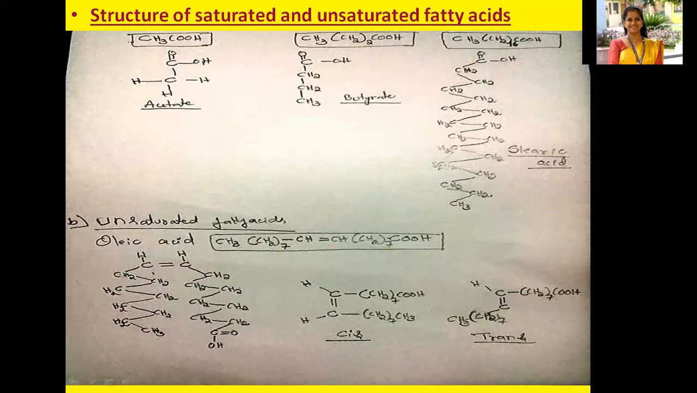Whereas here, these unsaturated fatty acids, due to the presence of the double bonds, may also appear in the cis configuration or trans. Cis means both hydrocarbon chains are on the same side, whereas in the trans condition, both will be in the opposite direction. Here the double bond can be seen. One side you can see CH2 7 COOH, other end you can see the CH2 7 CH3 group.